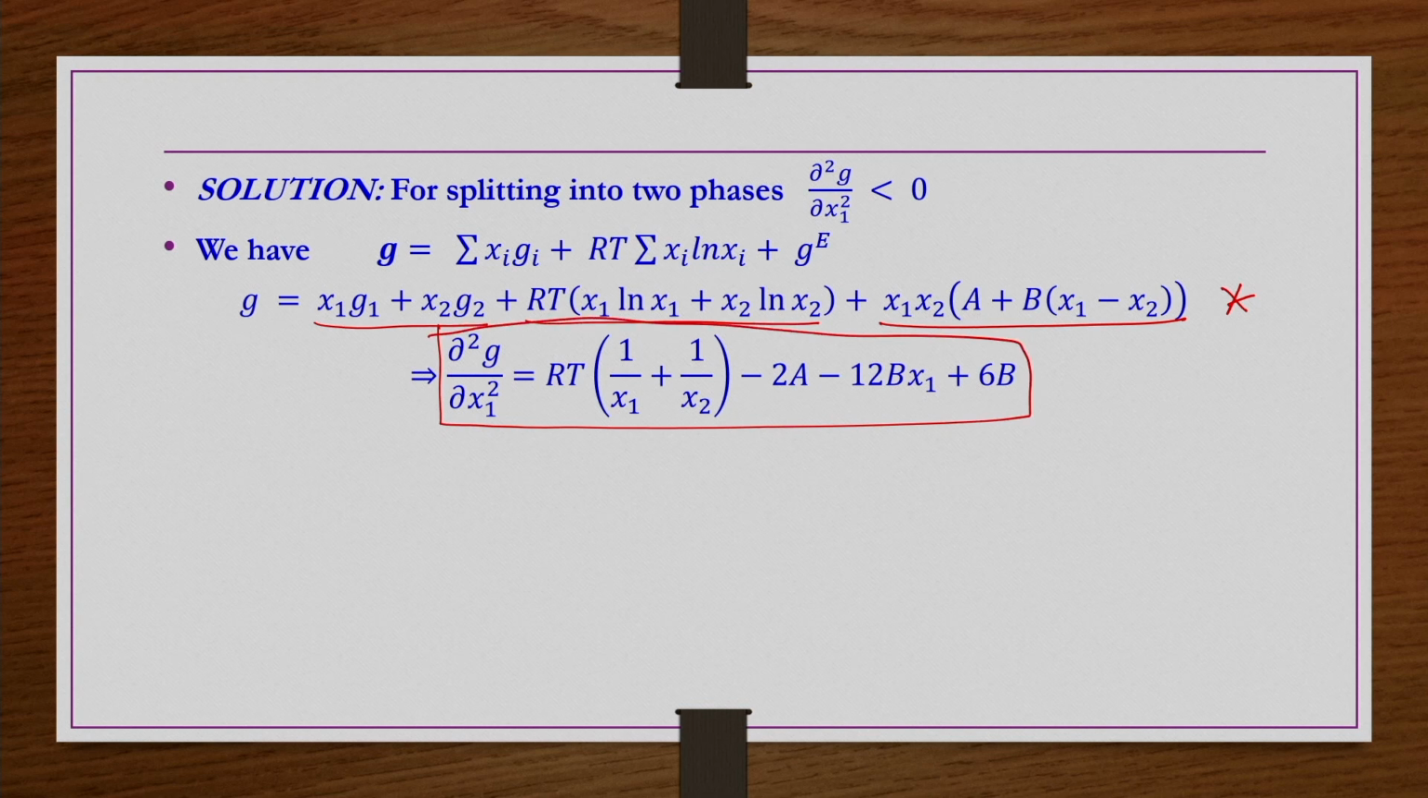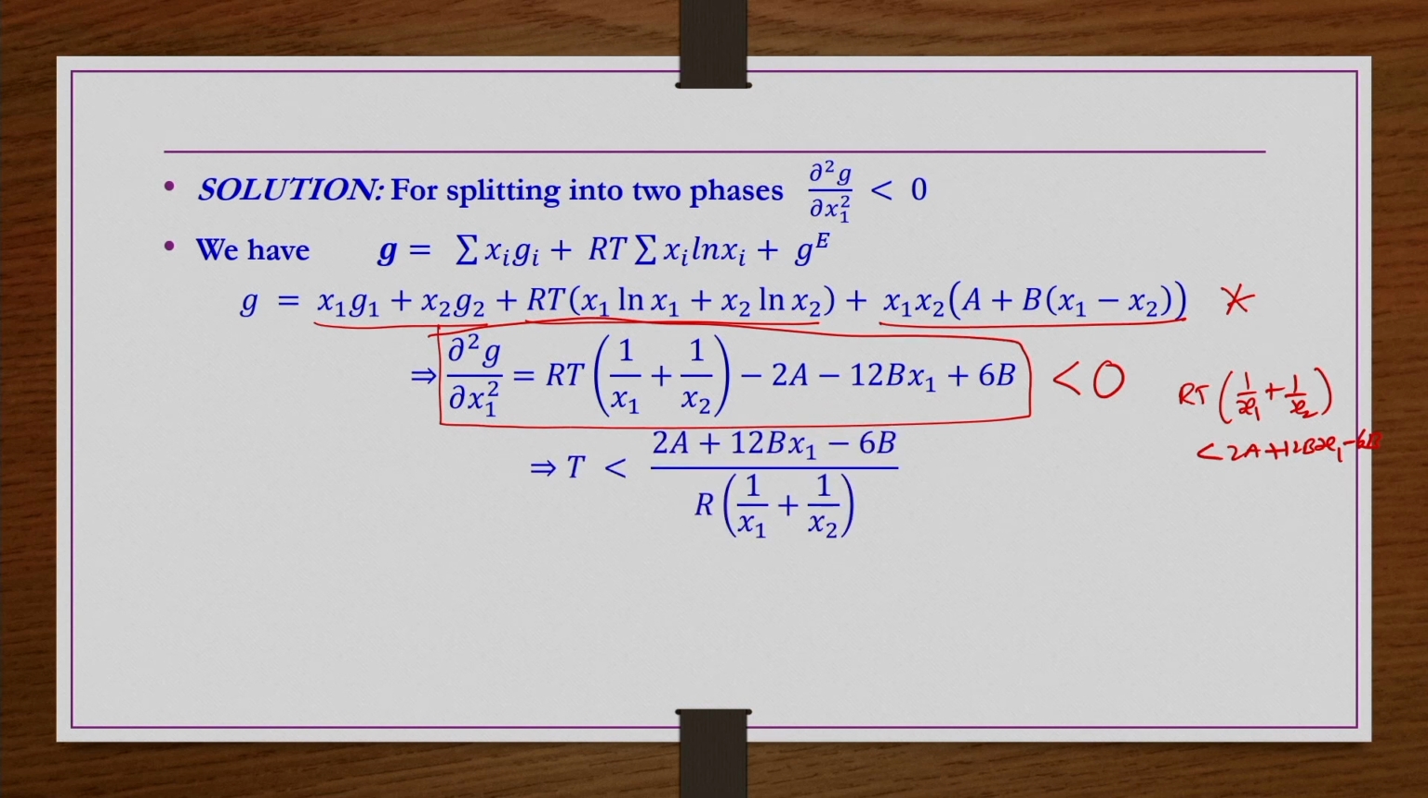This is what we get, ∂²G/∂x1². Now, for the solution to split into phases, or for instability, what we should have? We should have this one less than 0. That means RT multiplied by (1/x1 plus 1/x2) should be less than 2a plus 12b x1 minus 6b, or T should be less than (2a plus 12b x1 minus 6b) divided by R(1/x1 plus 1/x2). This is what we get.